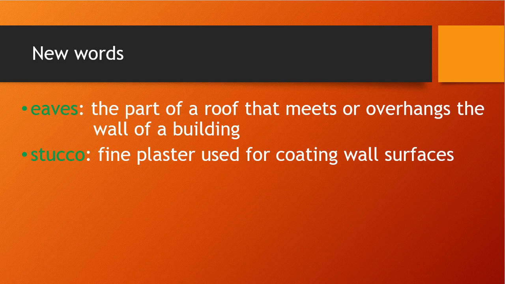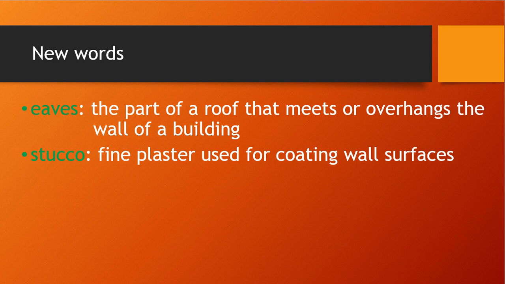After laying the bricks properly, we put a sand and cement mixture on the brick layer and give a perfect smooth finishing. That we call plaster, a fine plaster, and that we call stucco.